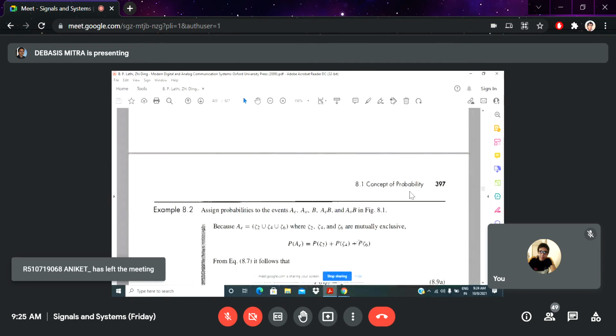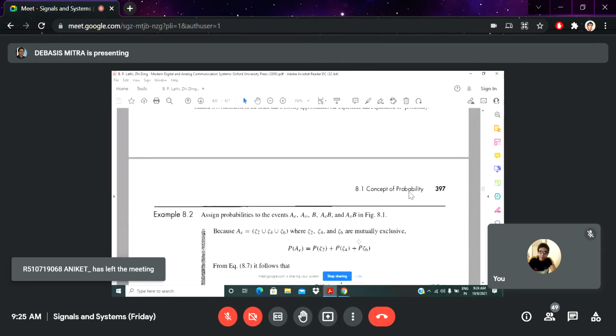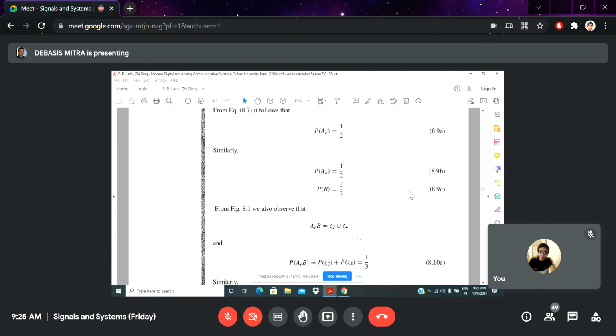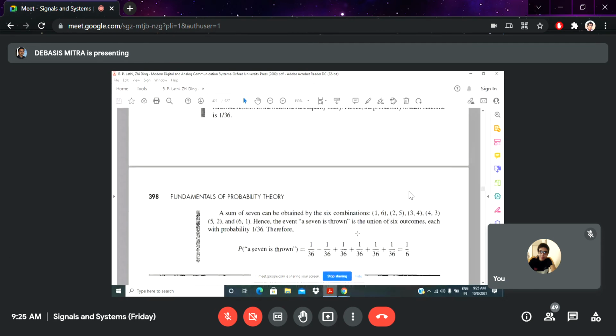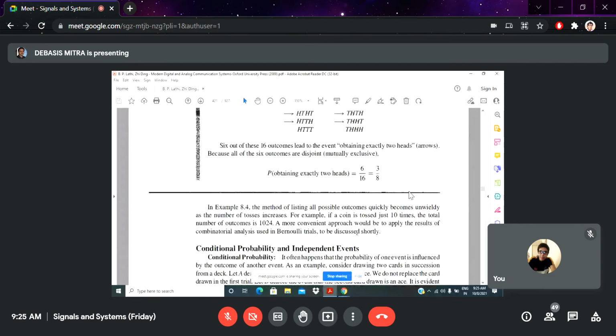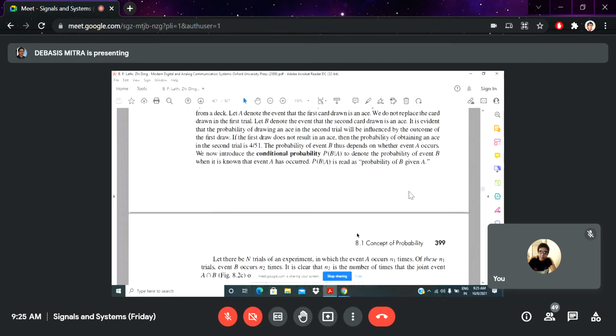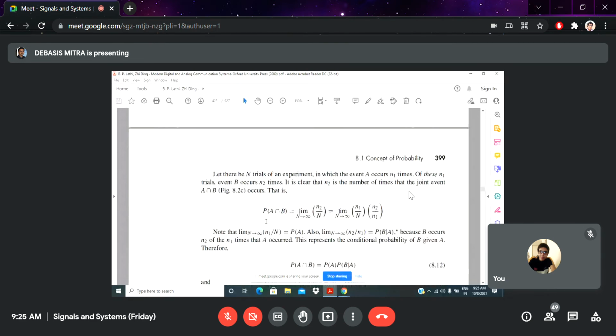So whenever we are calculating the common region for a joint probability distribution, this represents the intersection. There are two things, one is union and another one is intersection. Union means the whole region and intersection means only the common part.